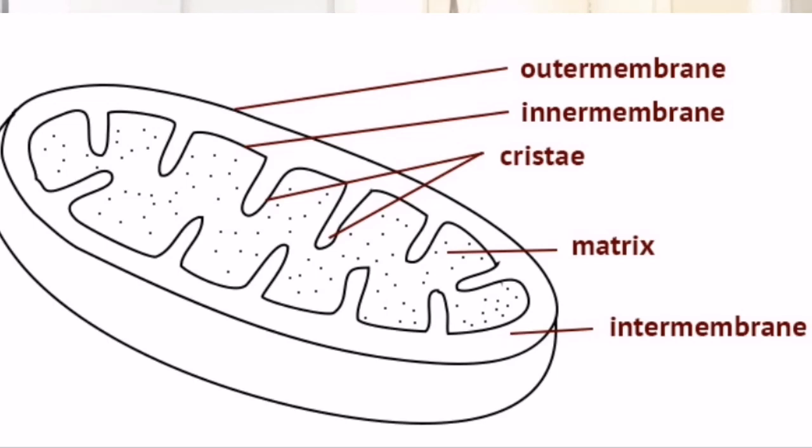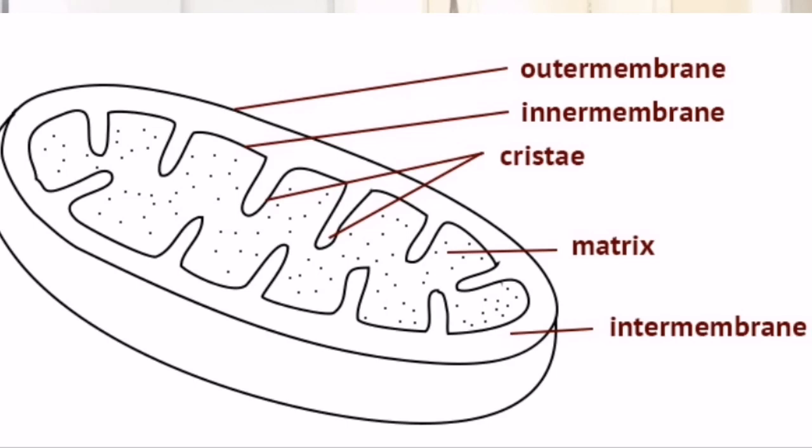The outer membrane, there is nothing special about that. But the inner membrane is thrown into folds, or you can say there are finger-like projections on the inner membrane. These finger-like projections are known as cristae, C-R-I-S-T-A-E, which is a plural term, while the singular form is crista, C-R-I-S-T-A. So the inner membrane is thrown into finger-like projections known as cristae.